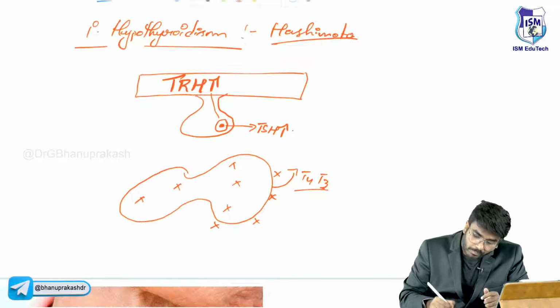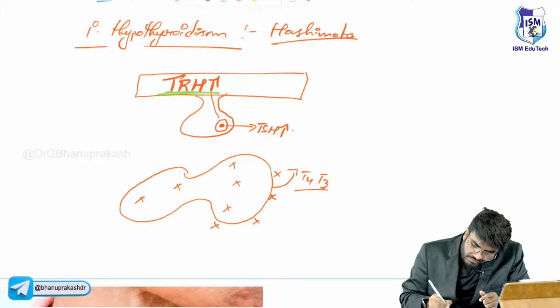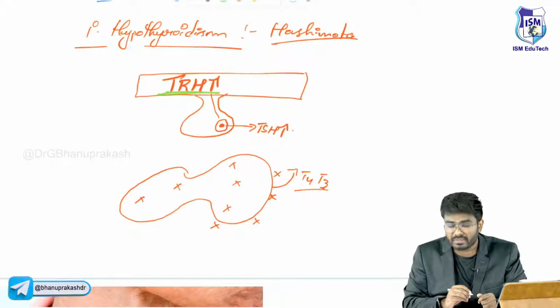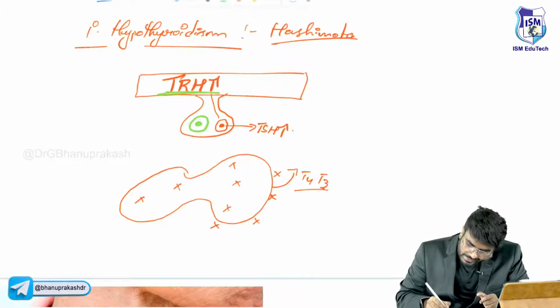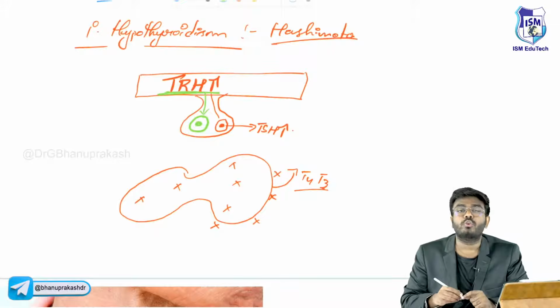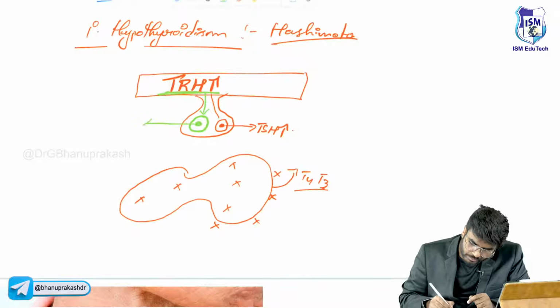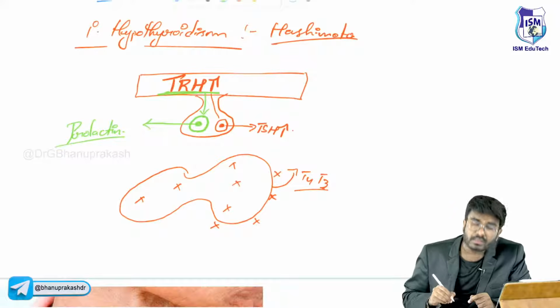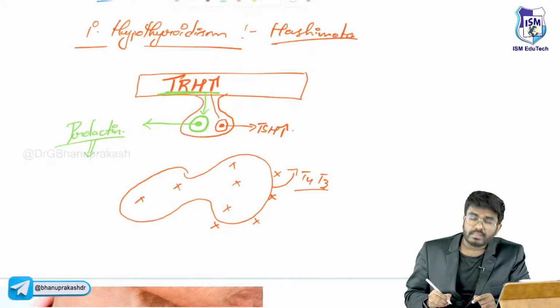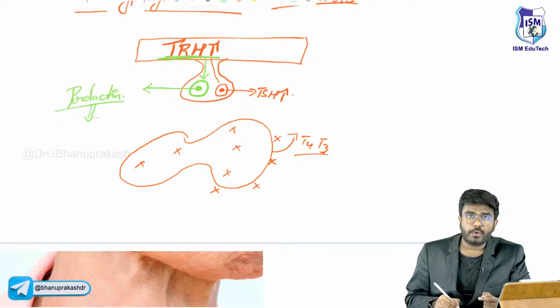But the important point is that these high levels of TRH can even stimulate one more type of cells, sir, which are called lactotropes. These lactotropes will produce prolactin. So because of this prolactin, the female is going to have milk production.